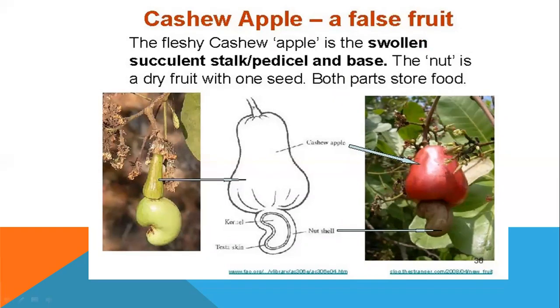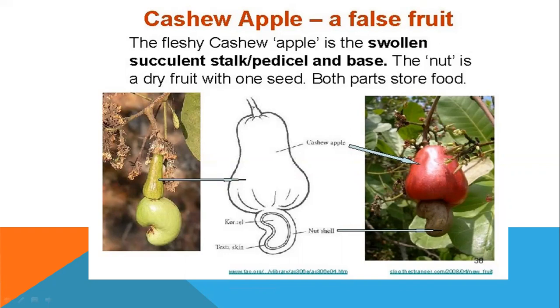Then here, the fleshy cashew apple and the cashew nut. The cashew nut we eat. The swollen succulent stalk, succulent means swollen, the pedicel and the base together, is this one. This is the stalk, and it enlarges to become like this. So it is called a cashew apple or simply cashew.